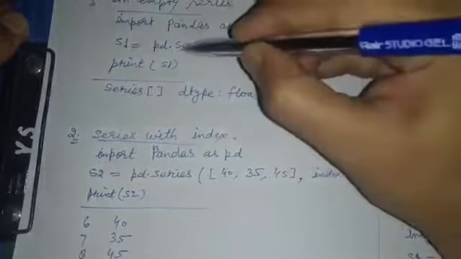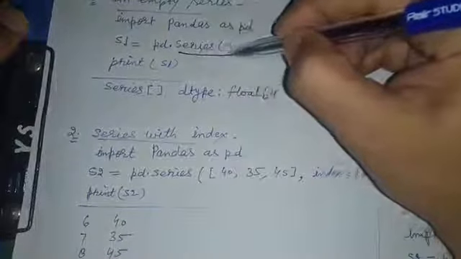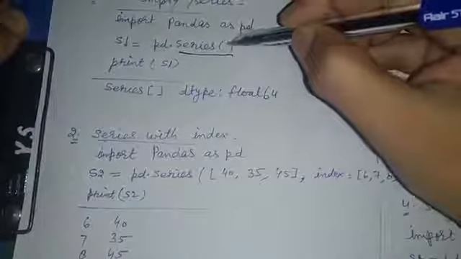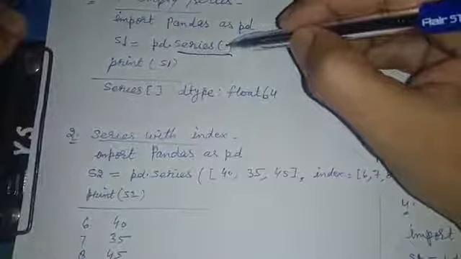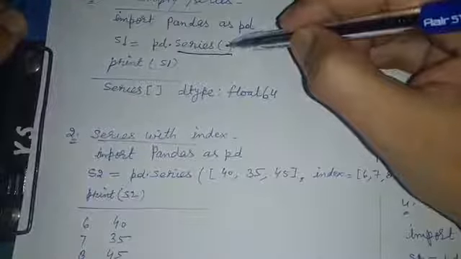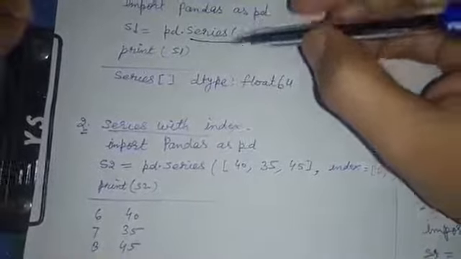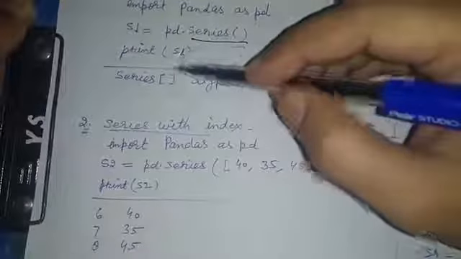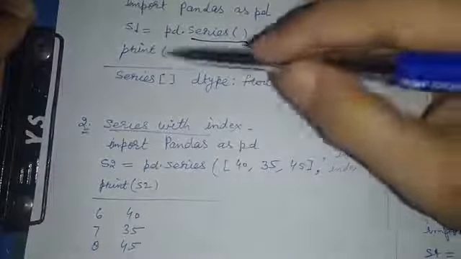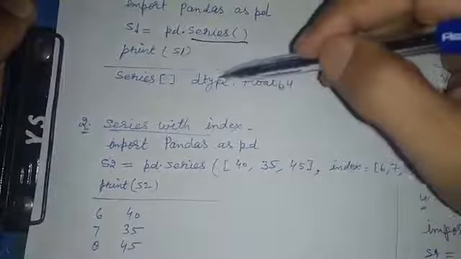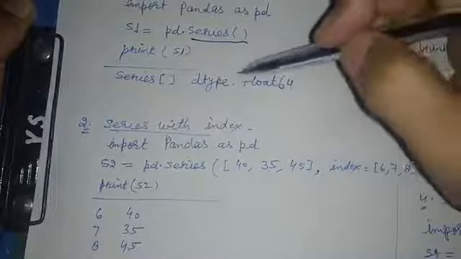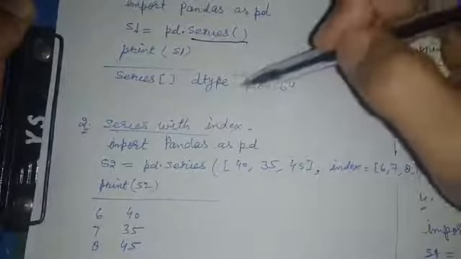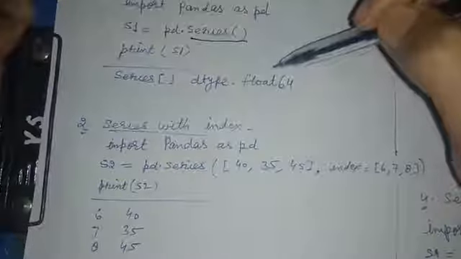This is the method which is used to create a series. As we have not provided any argument in the function, it will create an empty series. Let's print it. Print s1. You will get output like that, empty series and dtype float64. It means the data type of the data is float.